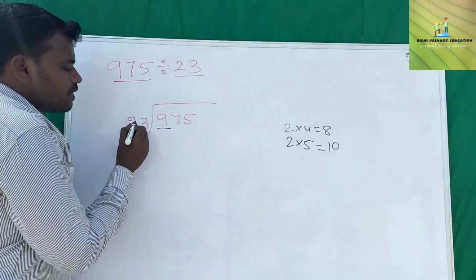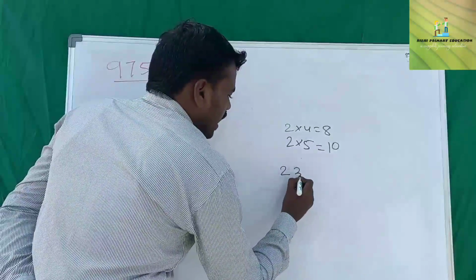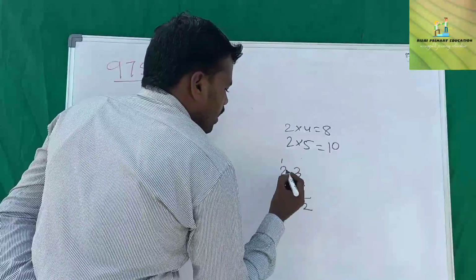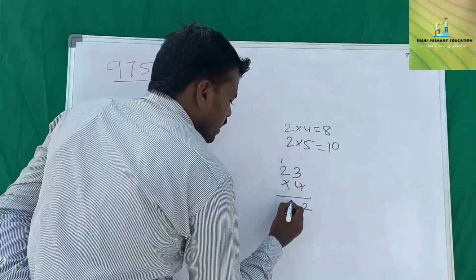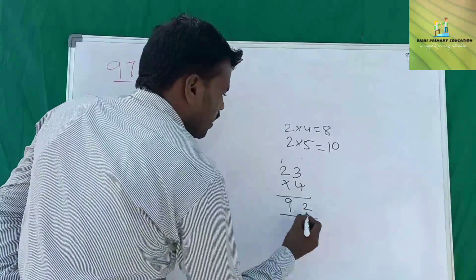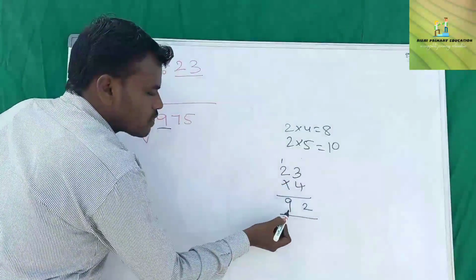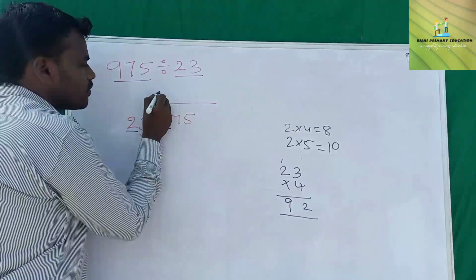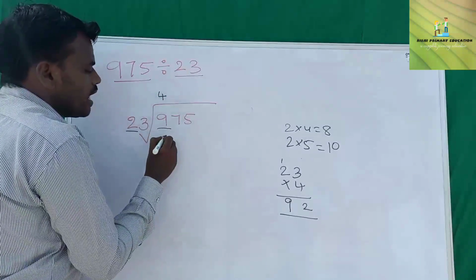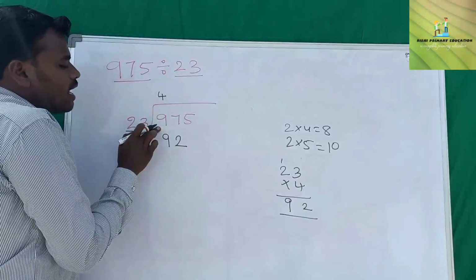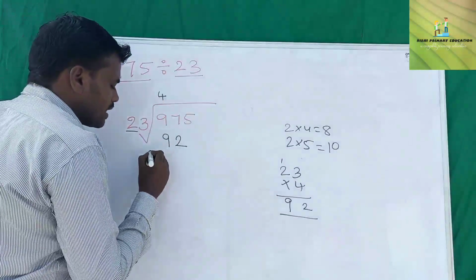That's why we first check 23 into 4: 4 3s are 12, 4 2s are 8, 8 plus 1 is 9, 92. See here. So 23 4s are 92. So we write here 23 4s are 92. 92 is a nearest number to 97.